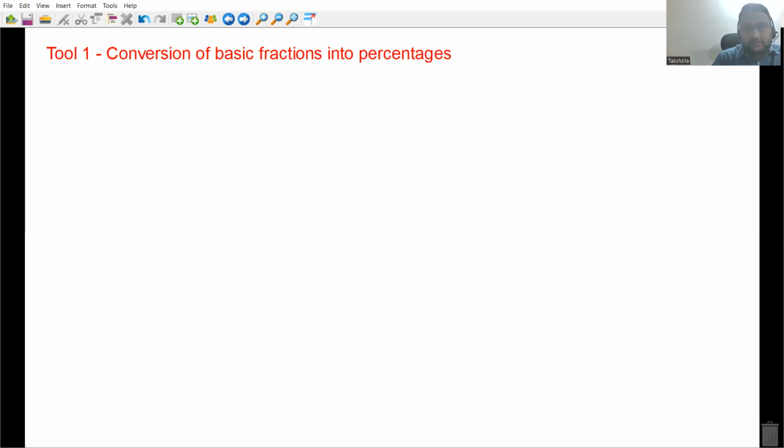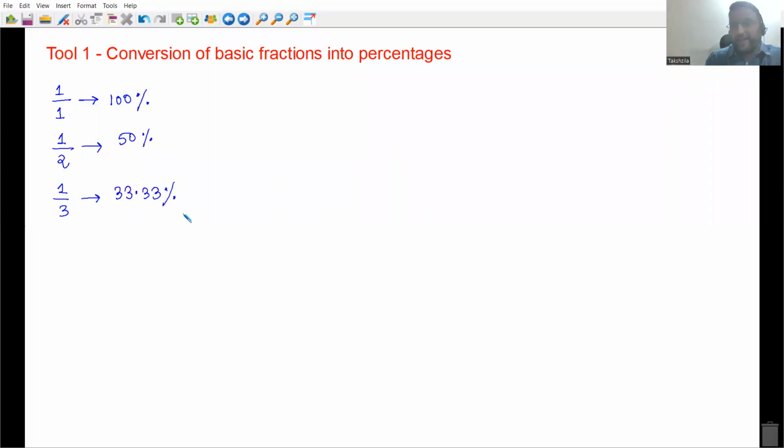If I ask you, if I get 1 mark out of 1 mark, how many percentages will I get, everyone? Correct, Priti. Yes, Dipesh, 100 percentages. If I get 1 mark out of 2 marks, we will get 50 percentages. Correct, Anurag. Yes. If I get 1 mark out of 3 marks, how many percentages will I get? 33.33%. Correct, Pratik.